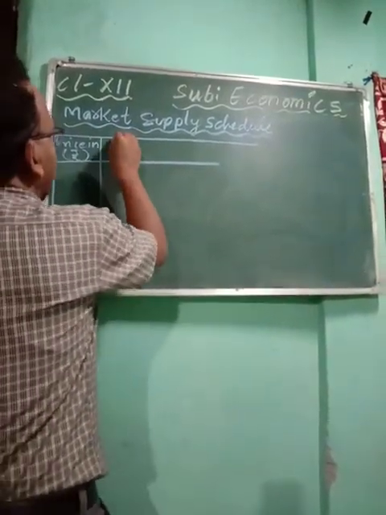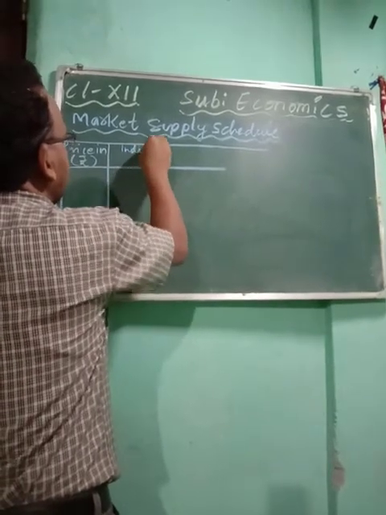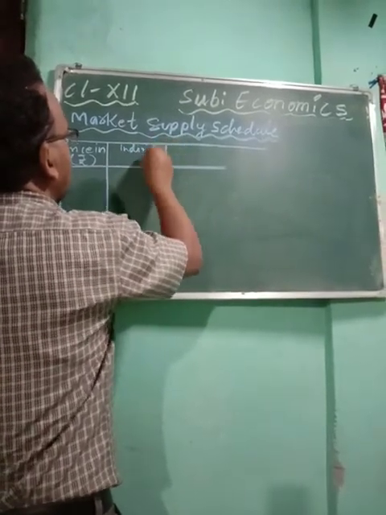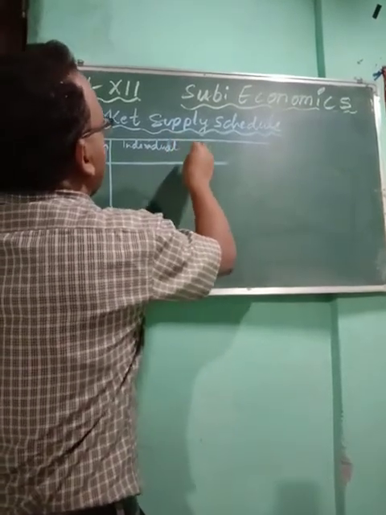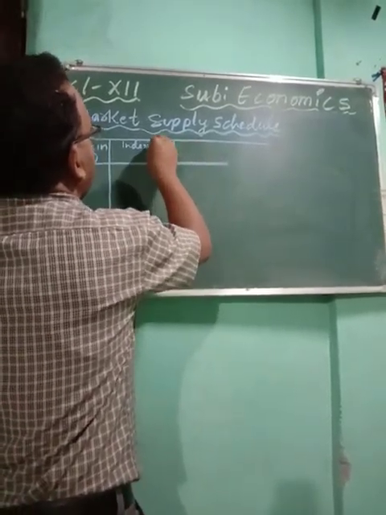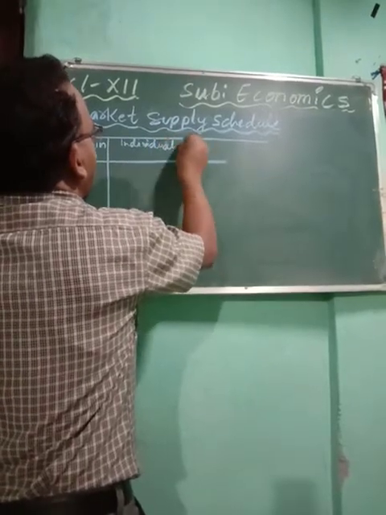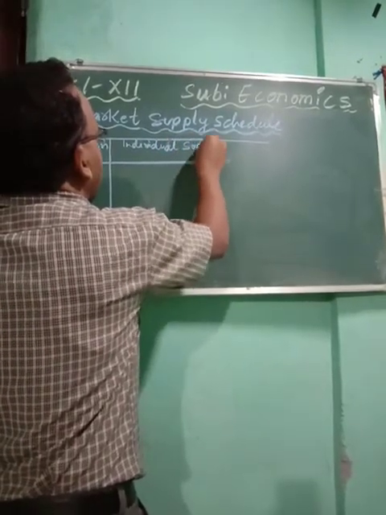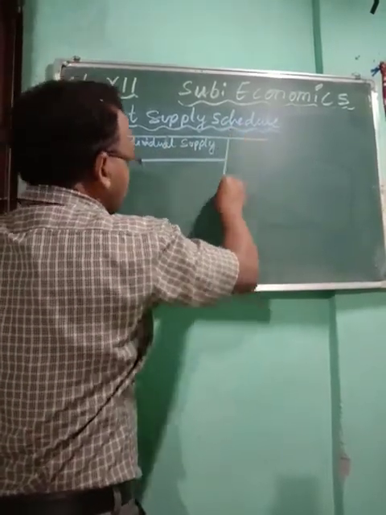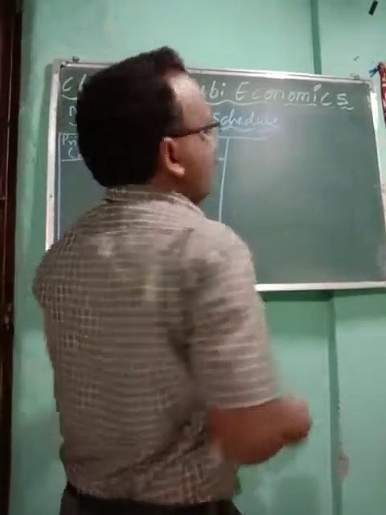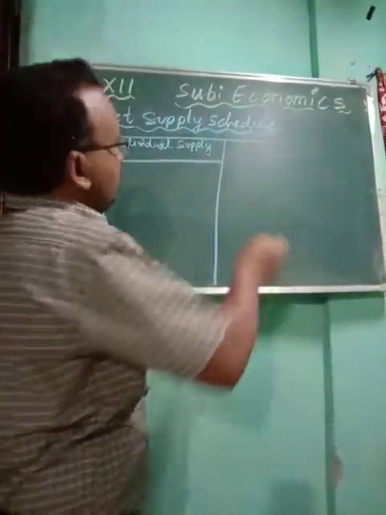In the second column, you will write individual supply, and here you have to mention the market supply.